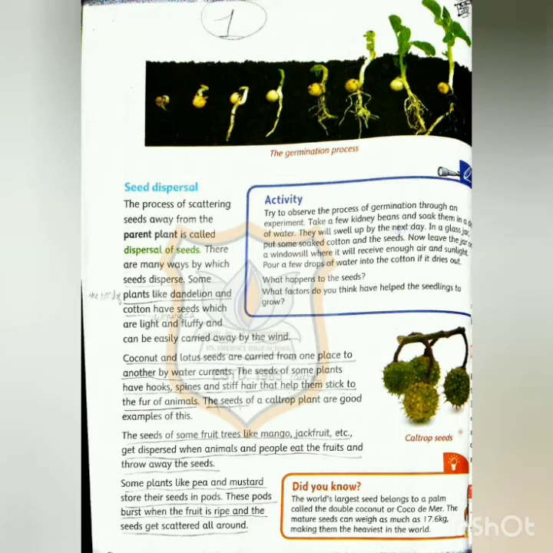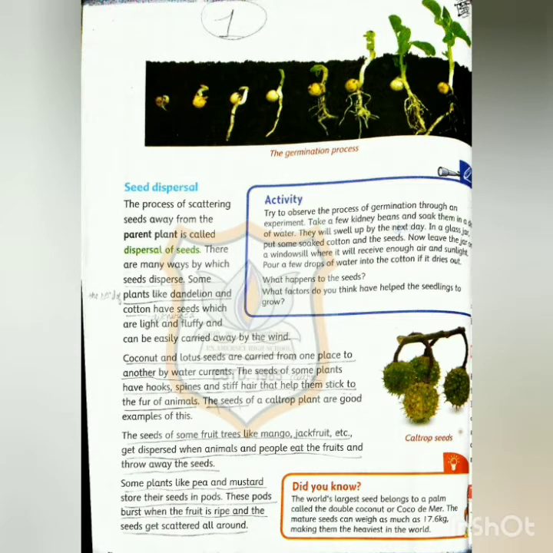Some plants like pea and mustard store their seeds in pods. These pods burst when the fruit is ripe and the seeds get scattered all around. So children, when the pod bursts as the fruit ripens, all the seeds are scattered all around.